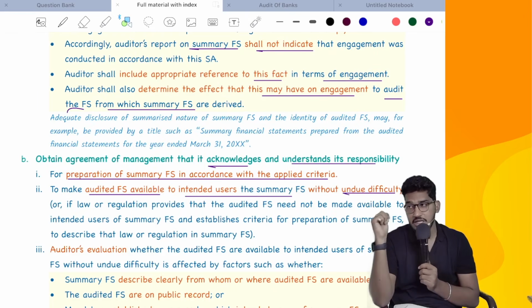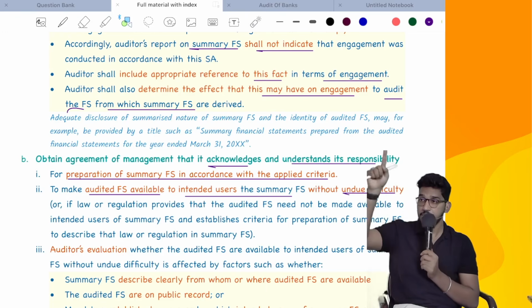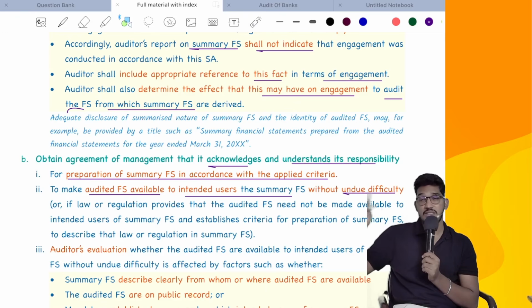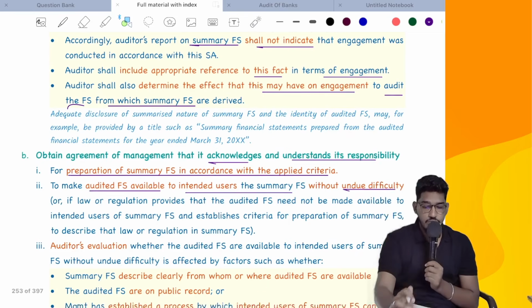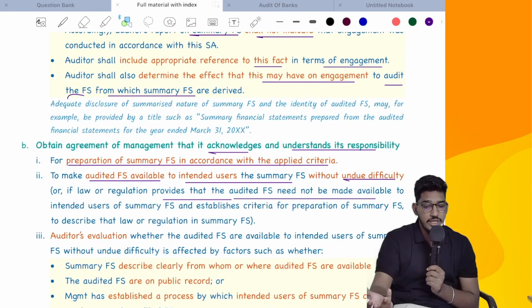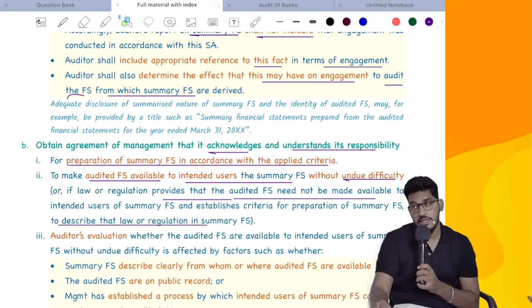Those people who are getting that summary financial statements without any difficulty, they should get the copies of detailed financial statements if they want. It is whose responsibility to make them available? Management. Ask the management to give a written confirmation that they will make them available to the users of summary financial statements, that too without any undue difficulty. Or if law or regulation provides that audited financial statements need not be made available to intended users, establish criteria for preparation of summary financial statements to describe that law or regulation in summary financial statements.